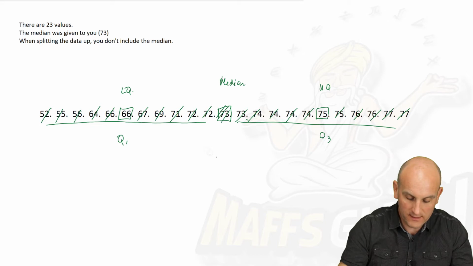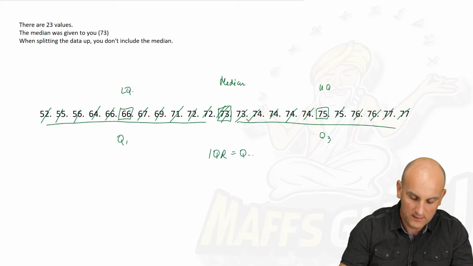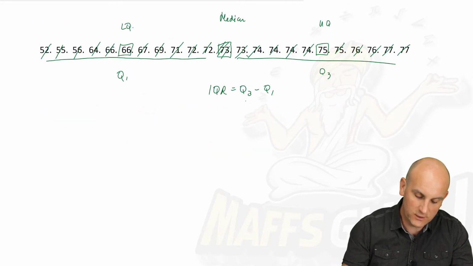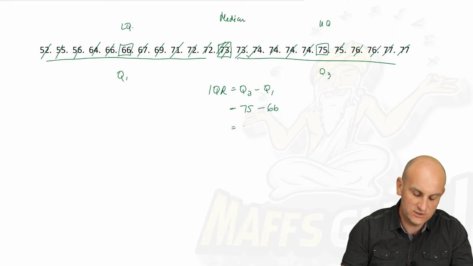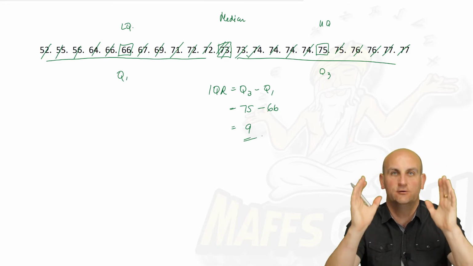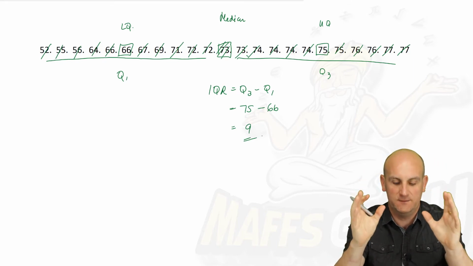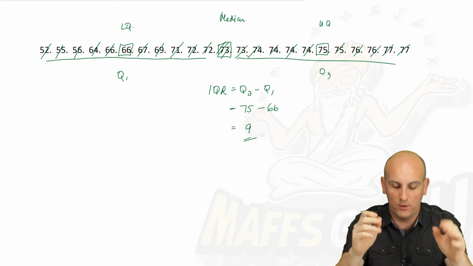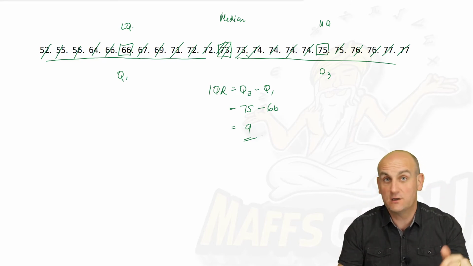And how do we find the IQR? Well, remember, my IQR is Q3 minus Q1. So moving this up, what is my Q3? It's 75 minus my Q1, which is 66. So my interquartile range is 9. Now again, what does that mean? It means the range of my middle 50% is 9 scores or 9 years or whatever it was this was dealing with.